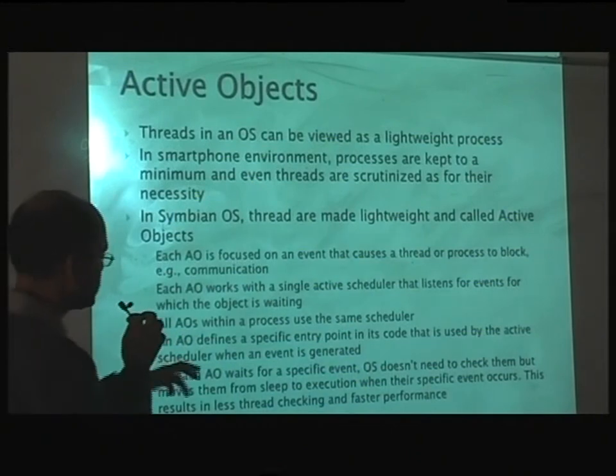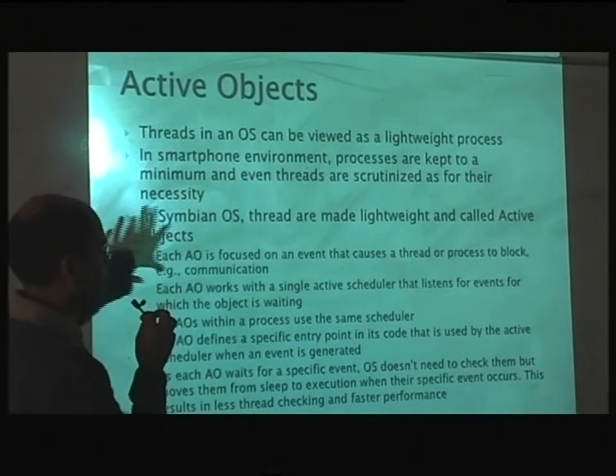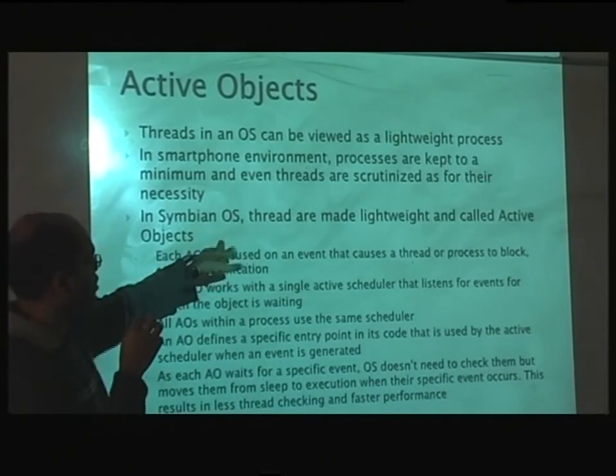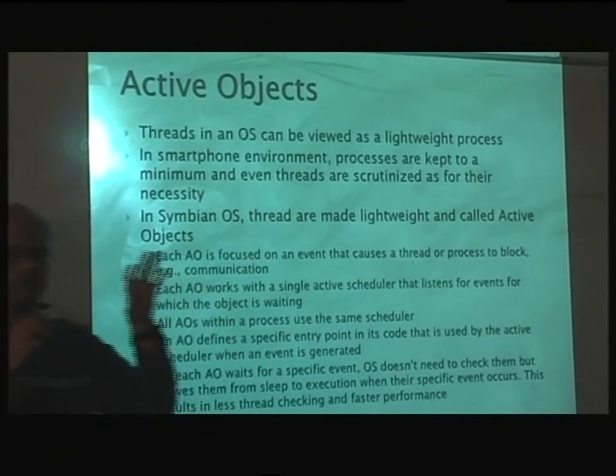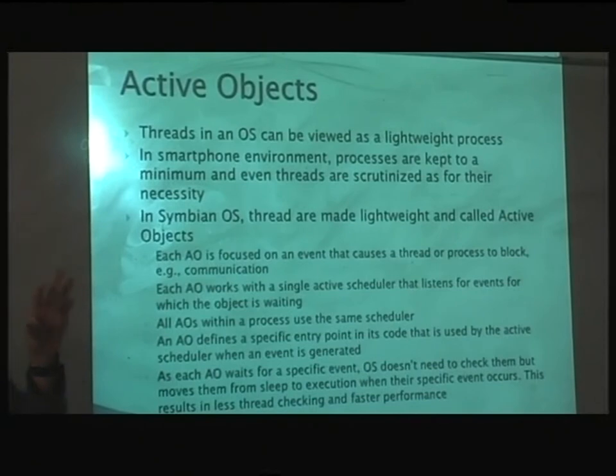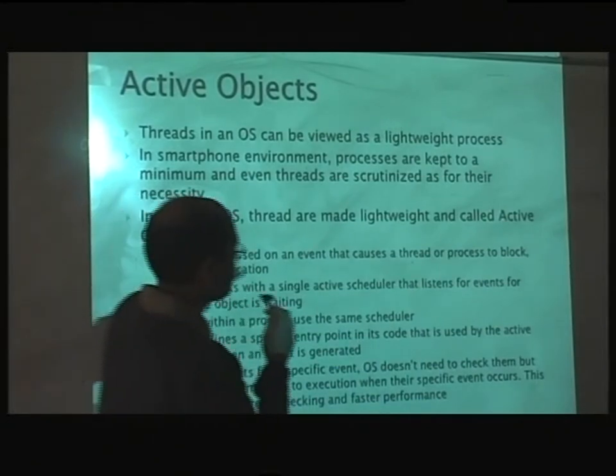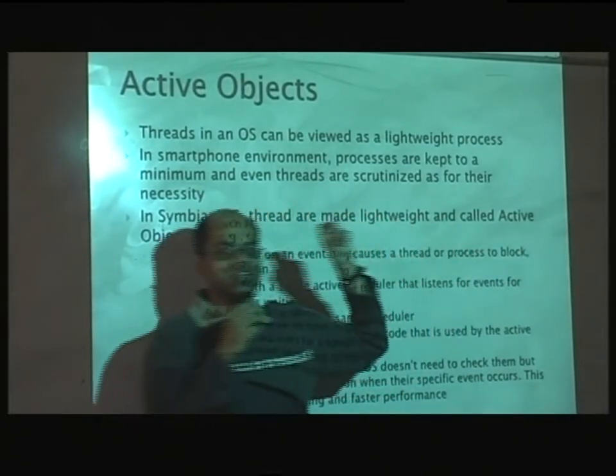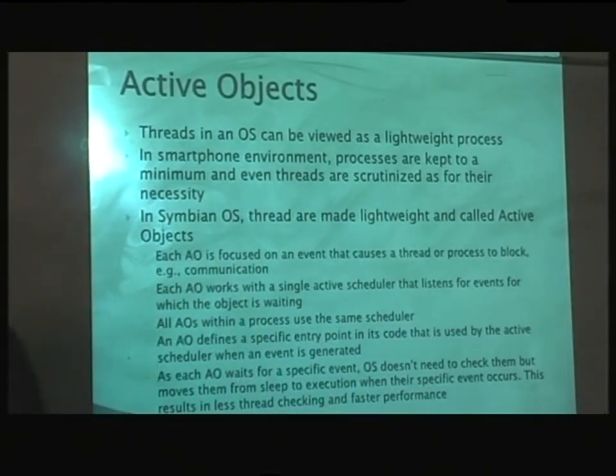So combining these two things, in Symbian OS it is called an active object, because it's all object programming. Everything is implemented as an object, and it is called active because the operating system is actively remembering something about the object and schedules it only when it is necessary. So with these two things, there is an optimization and the operating system is able to work faster.